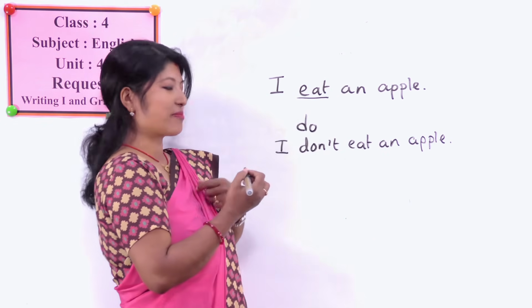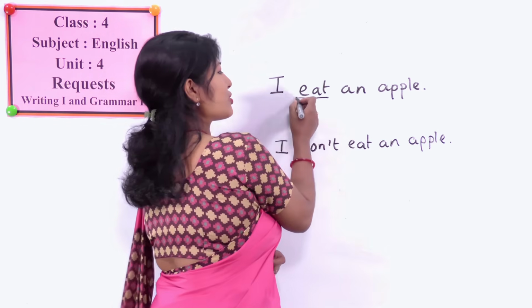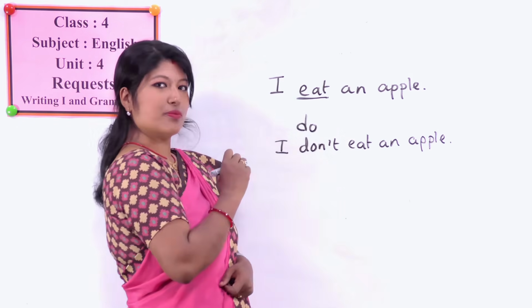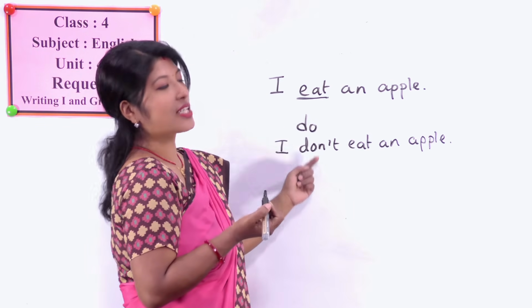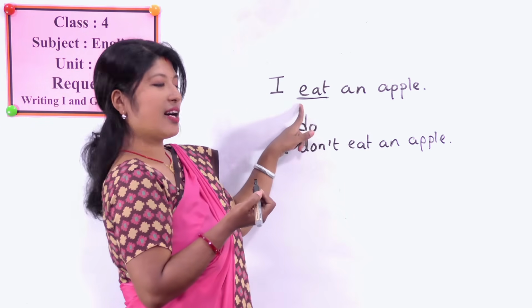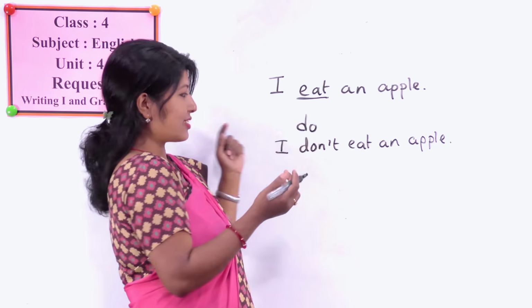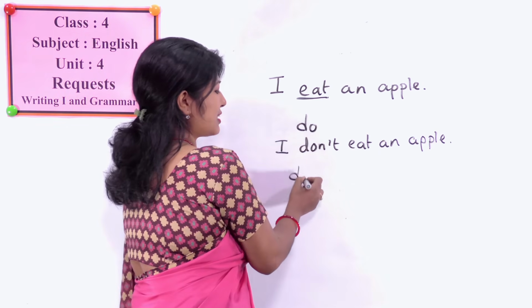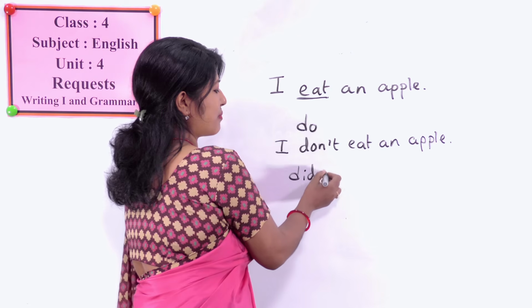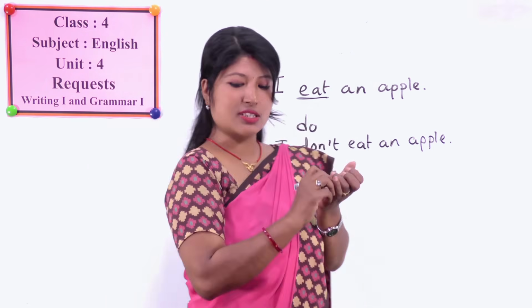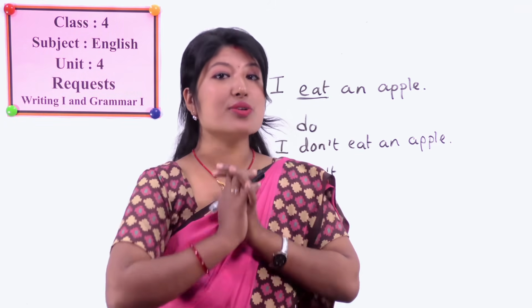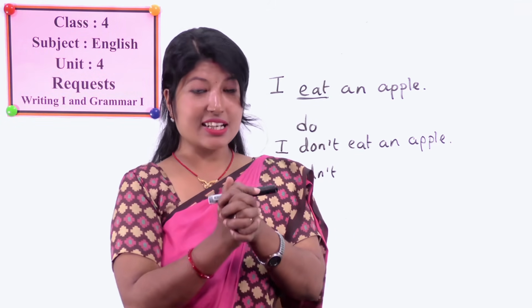The do form can be used according to the verb over here. Simple present, that's why don't. If it is in the past, then didn't, right? If it is in the past form, didn't. Future form, won't. In this way, you can make sentences negative.